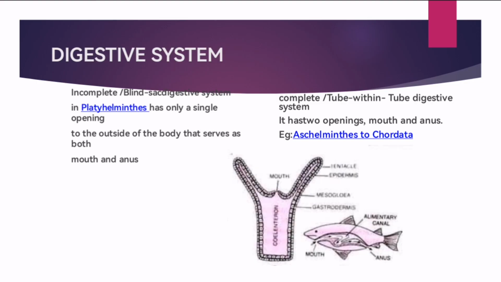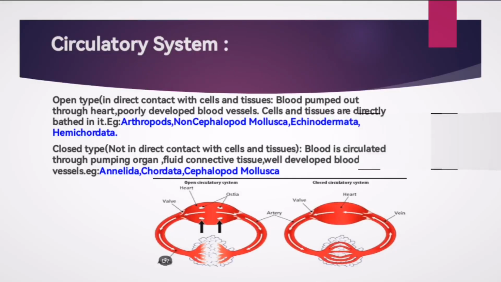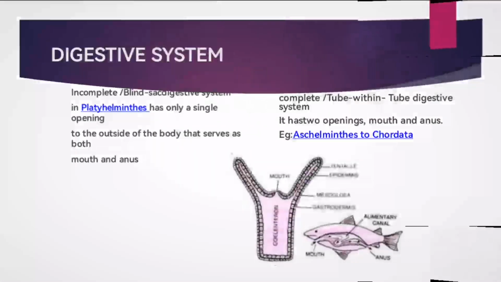Next we will move on to the circulatory system, open type and closed type. In the circulatory system, we have two types in this animal kingdom chapter.